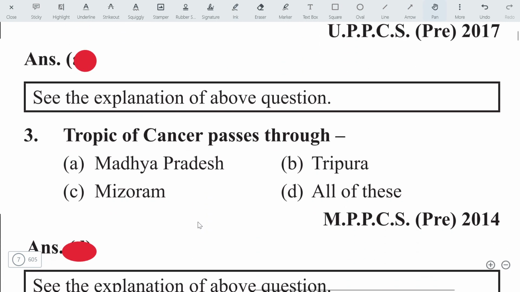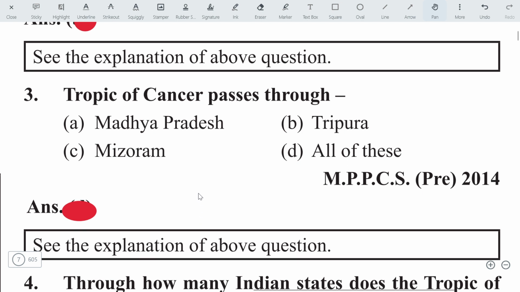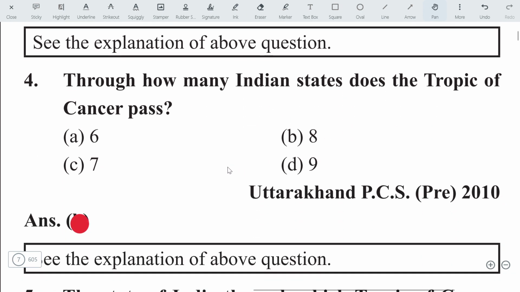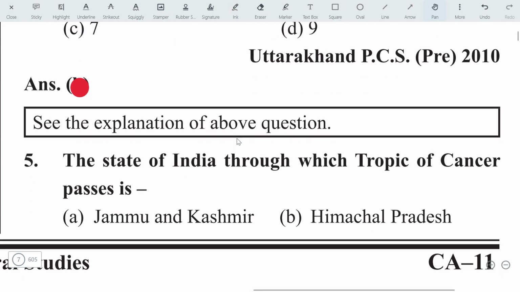Let's move on to the next question. Tropic of Cancer passes through... Already I have said it passes through Madhya Pradesh, Mizoram and Tripura. Then the answer will be D. D will be the right answer. Let's move on to the next question. Through how many Indian states does the Tropic of Cancer pass? The answer is very simple, the answer is 8 states. That is option B.